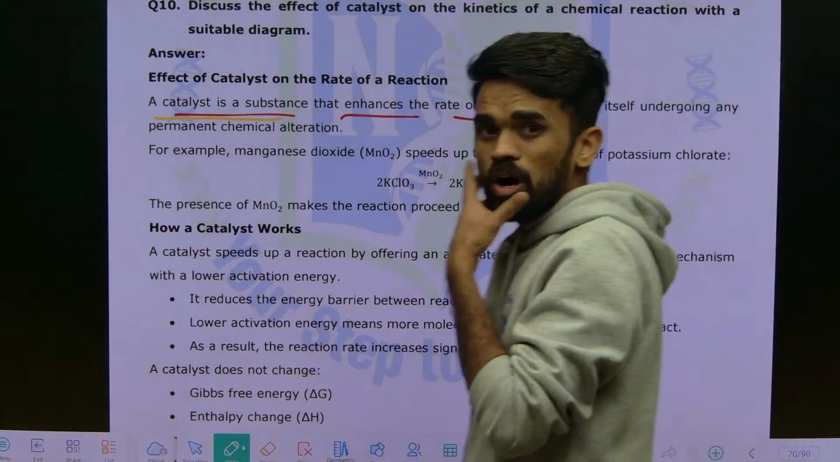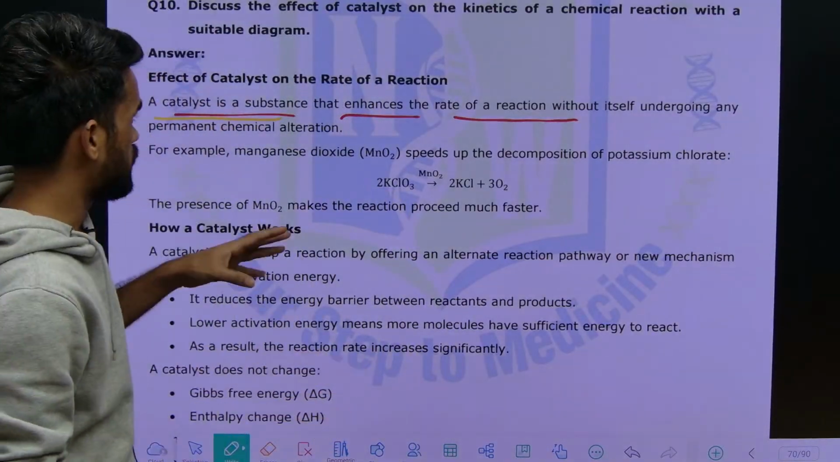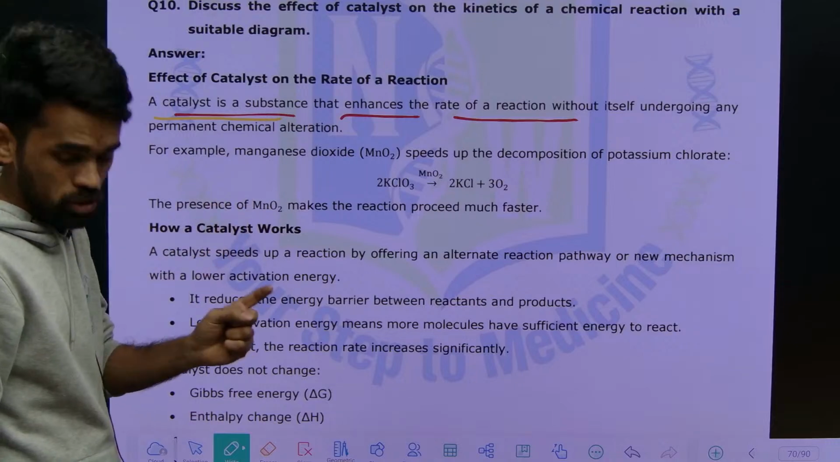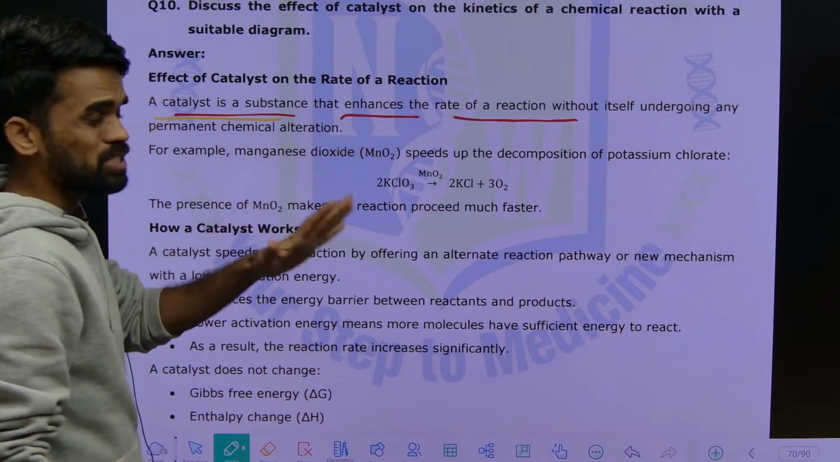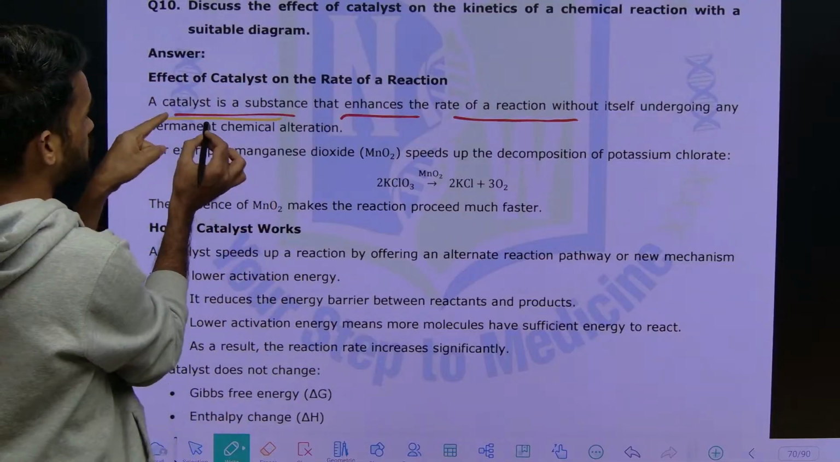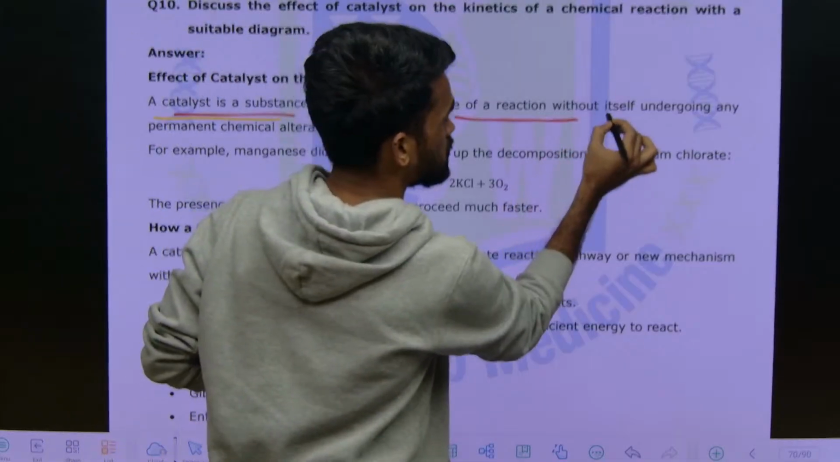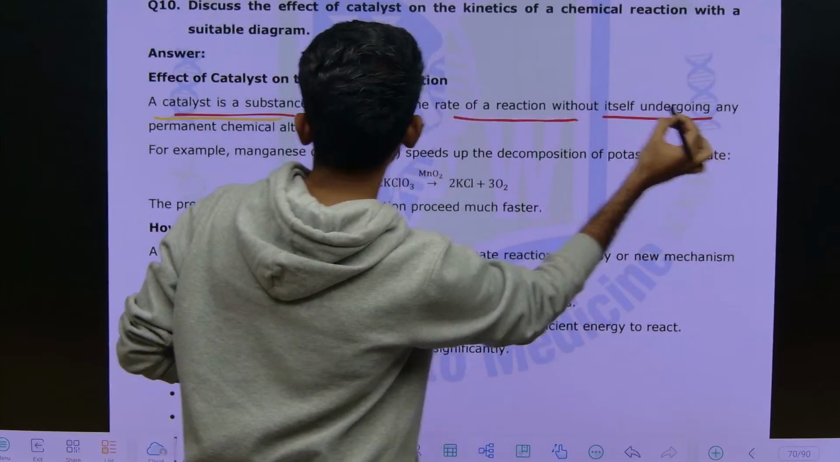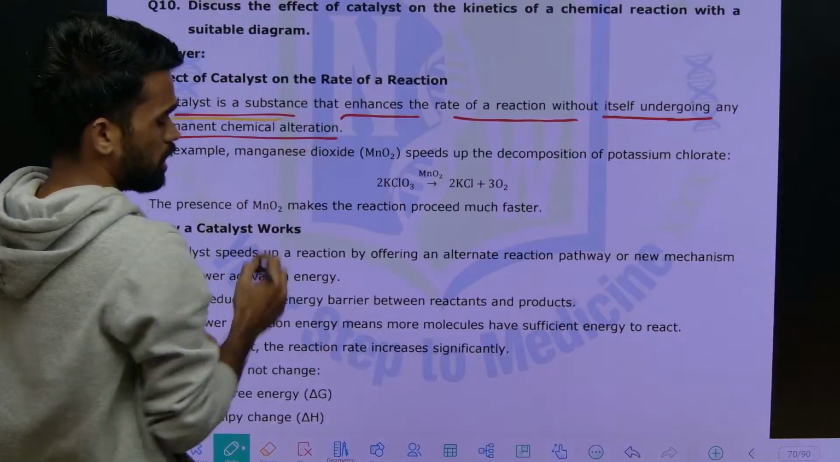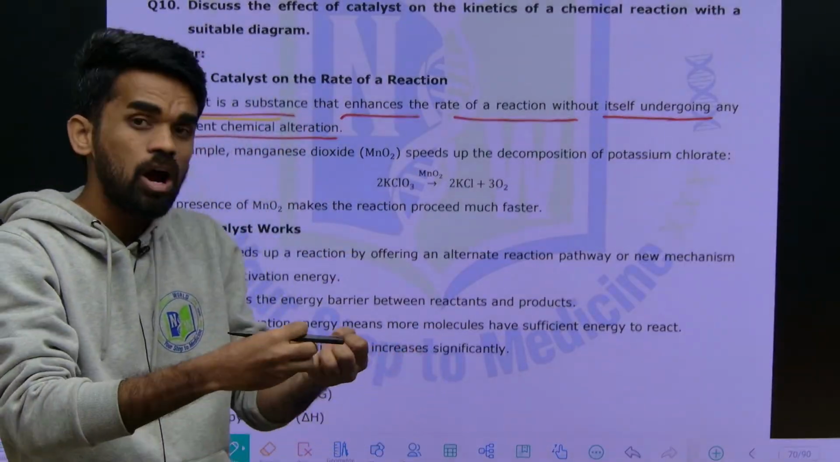Okay, so got it, now what I am saying? You need to check whether a given catalyst is positive or negative. A positive catalyst enhances the rate of reaction. Once again, read: a catalyst is a substance that enhances the rate of reaction without itself undergoing any chemical change. It means the catalyst cannot participate in the reaction, but it will alter the rate of reaction.